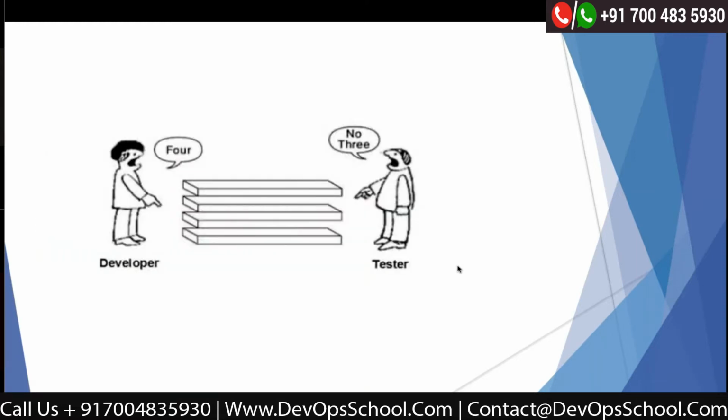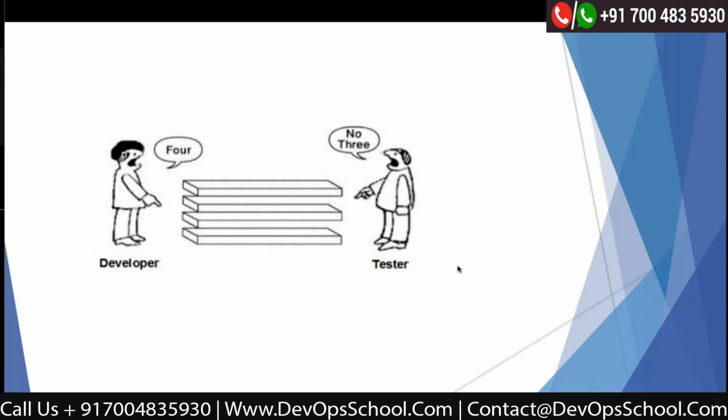So this is a funny picture I want to show you. On the left side, the developer says, hey, there are four, and the tester says there are three. If you see both aspects, the developer is correct and the tester is also correct from whatever they see. In my experience, testing and development teams used to fight each other because of the bugs, and they take it personally.